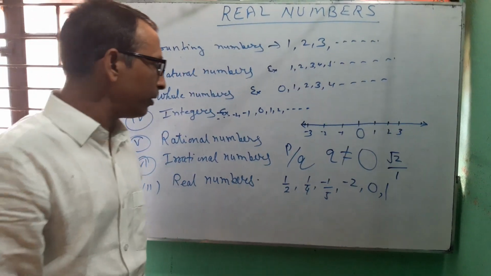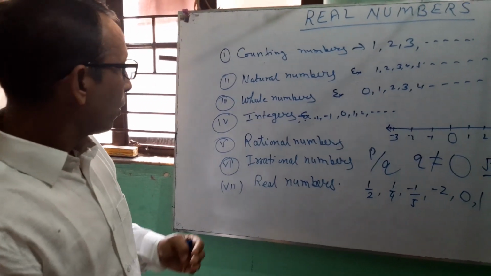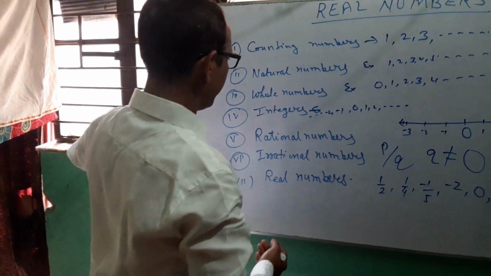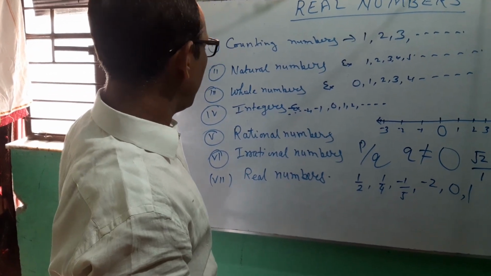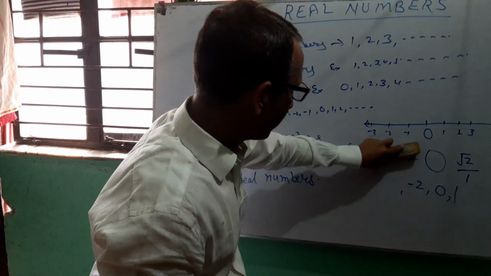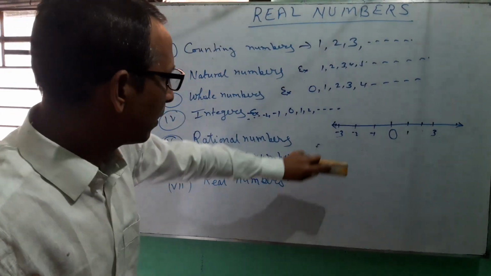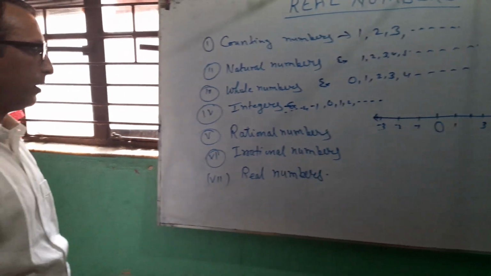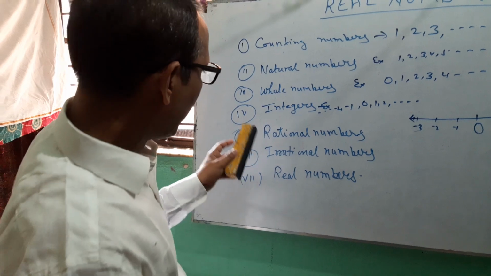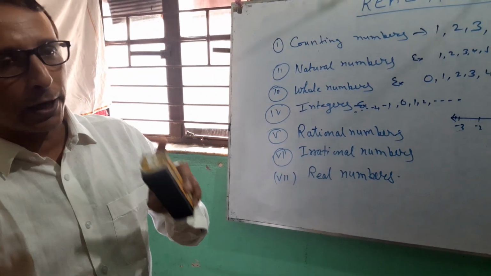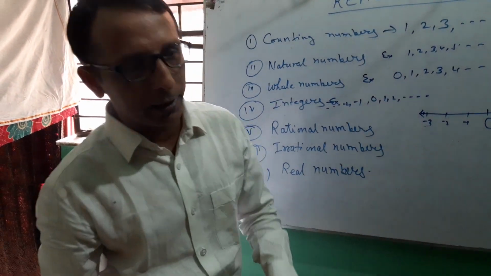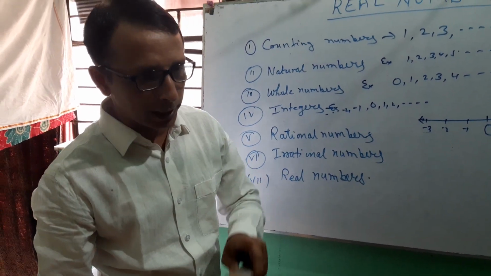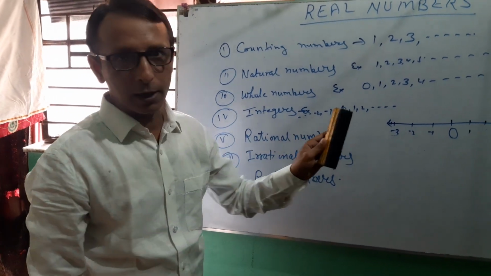A number whose decimal expansion is non-terminating, non-repeating is known as an irrational number, and a number whose decimal expansion is either terminating or non-terminating repeating is known as a rational number.